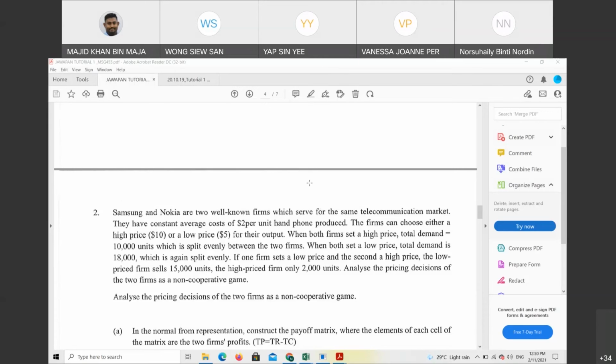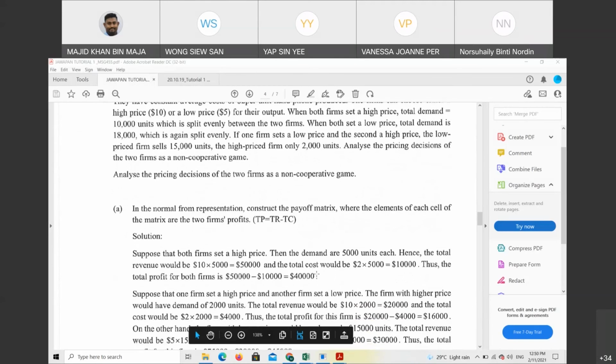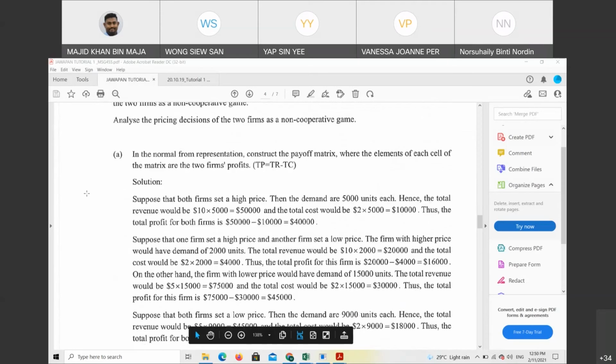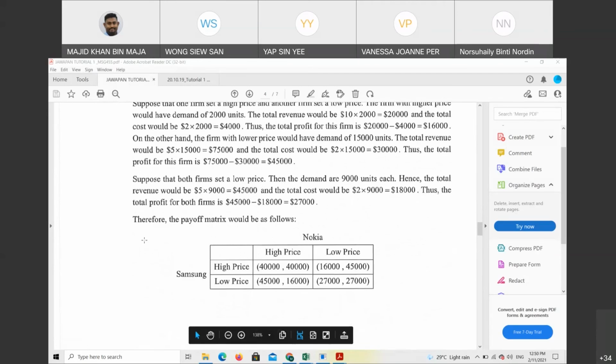Very good. For high and high, I get 40K each. And for Samsung high and Nokia low, I get 16K for high and 45K for low. And if Samsung low and Nokia high, I get 45K for low and 16K for high. Then finally for both low, I get 27K each. Very good. Everyone can look at my screen. Is it the same as what Yap Sin Yi told us just now? Correct, right? Thank you, Yap Sin Yi.